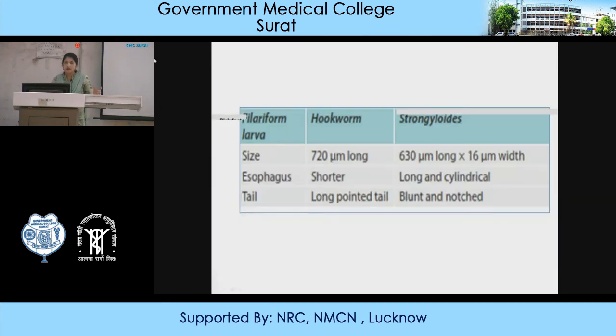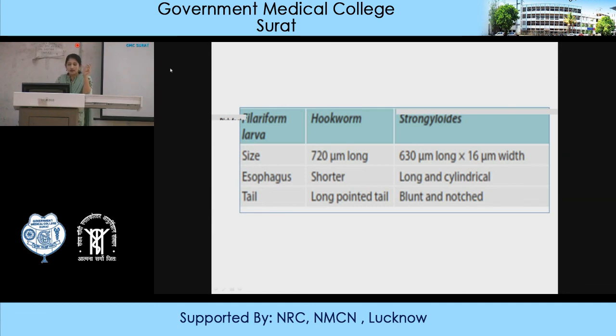This is the differentiating point between hookworm and Strongyloides, because they both have the same type of life cycle, but the difference is size. Hookworm is larger than Strongyloides, and the esophagus in the anterior portion of the parasite is shorter in hookworm, but in Strongyloides it is long and cylindrical.